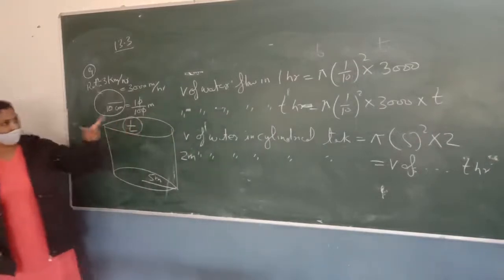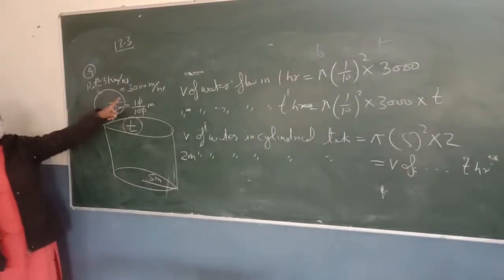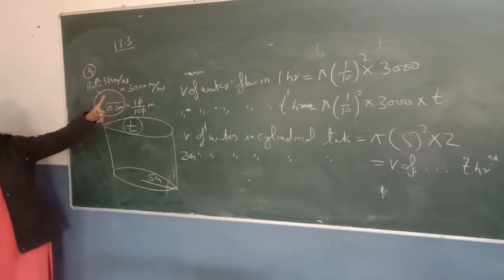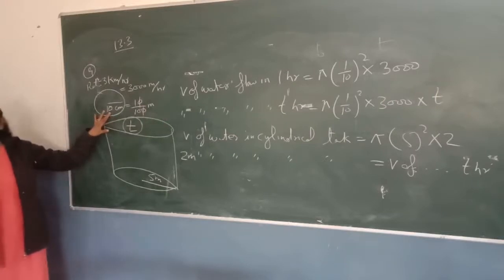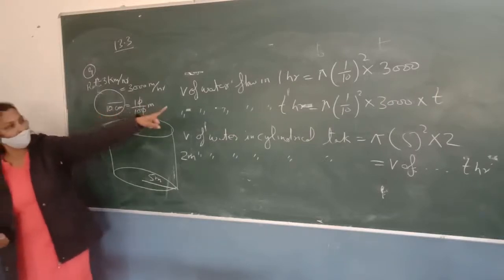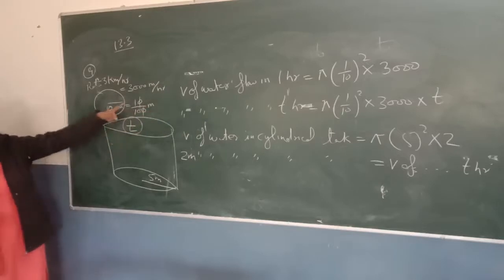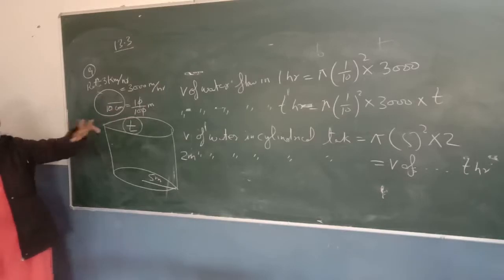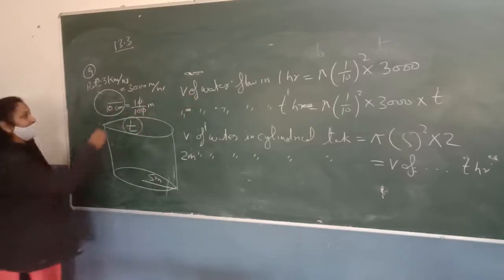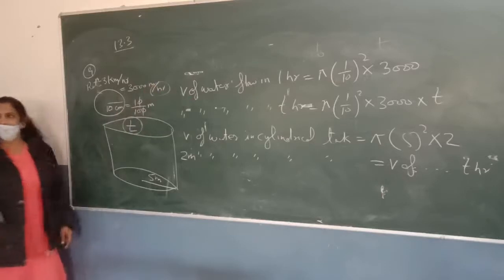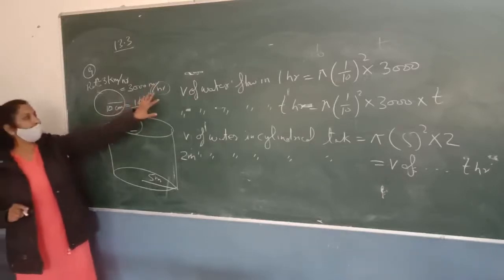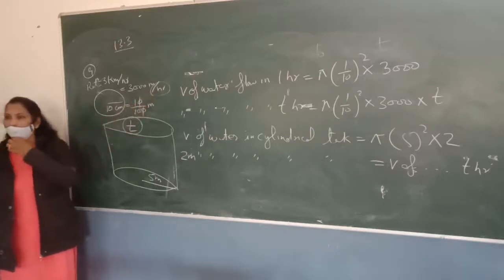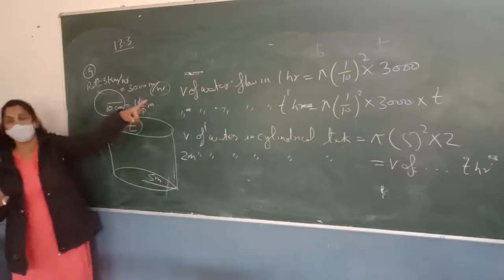Okay, so you can find the volume of water in 1 hour. Since the rate has the unit meter per hour, we will find the volume of water flow in 1 hour. It will be area of cross section. Since the cross section is circular, we will say like this, pi into r square. What is r here? r is 1/10. है ना? So area of cross section multiplied by the rate. This is the volume of water flow in 1 hour. It depends on this unit. If it is in meter per second, then we can find the volume of water flow in 1 second. So here the rate has the unit per hour, so we can find the volume of water flow in 1 hour. It will be area of cross section multiplied by the rate.